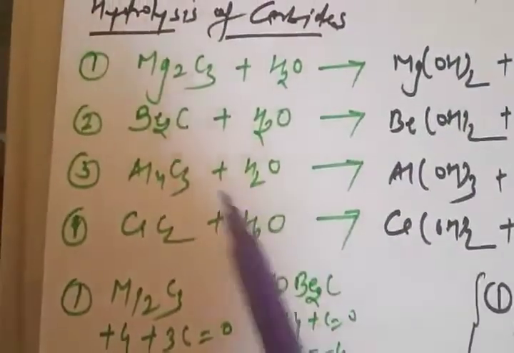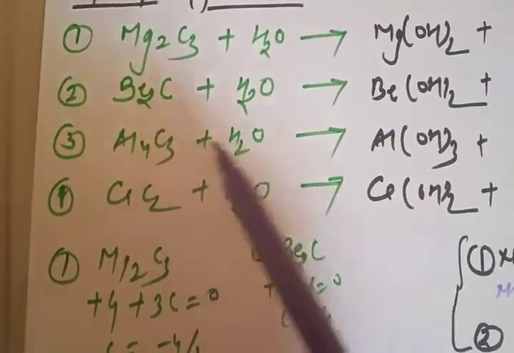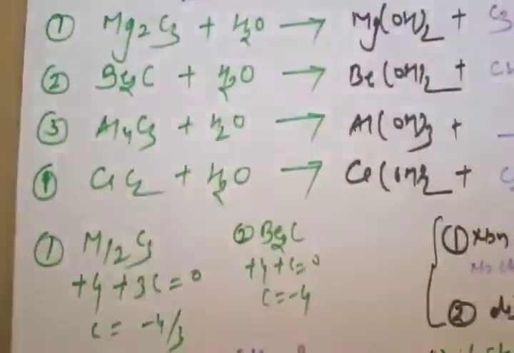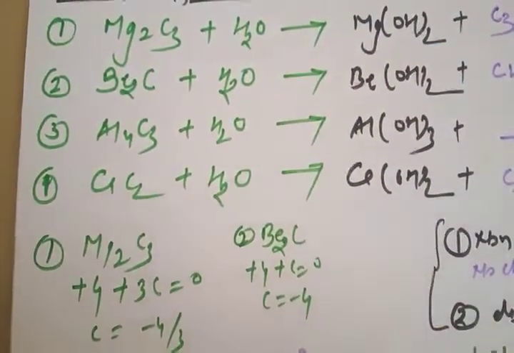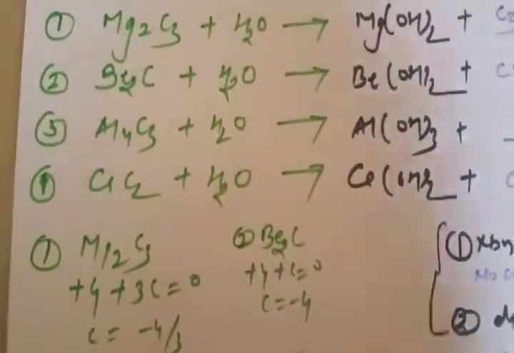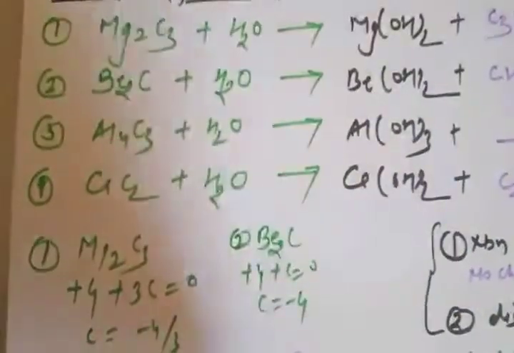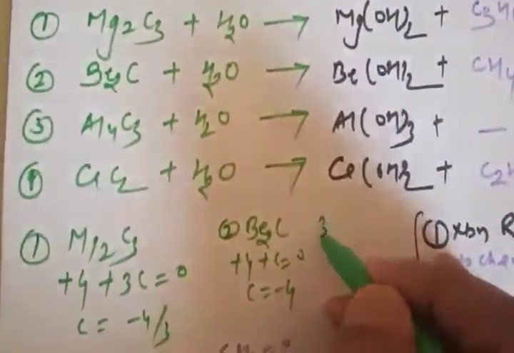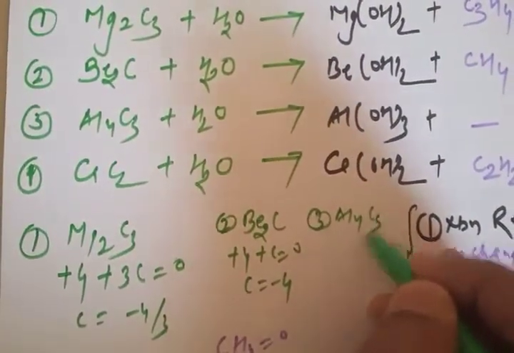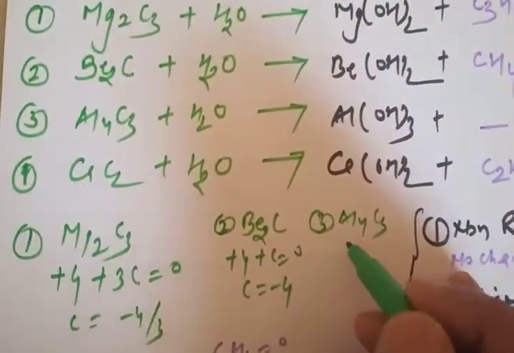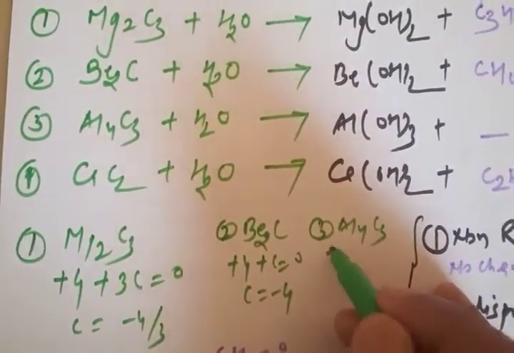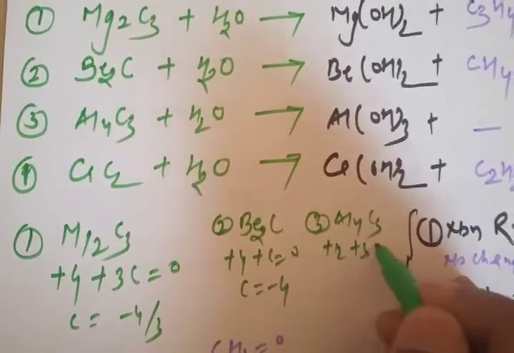Now can you tell me what is the product in case of Al4C3 with the help of these two? Very simple. Only what you need to identify is the oxidation state of carbon in the reactant. So let's check it out. Al4C3: aluminum is in +3 oxidation state, so here +12, and 3C is there.